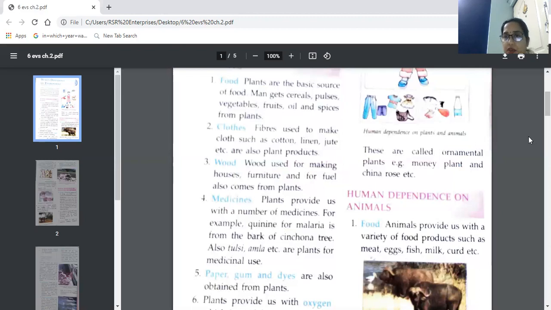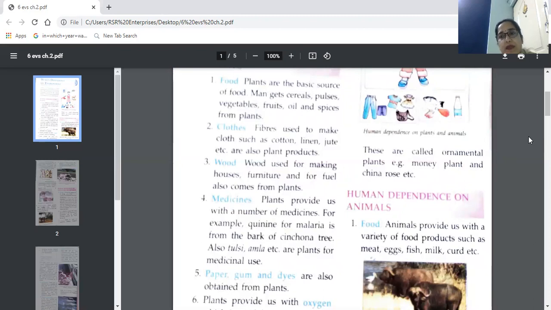Next, wood. Wood used for making houses, furniture, and for fuel also comes from plants. We need wood for different things. For making houses, we need wood. For making furniture in the houses, we need wood there. For fuel purpose, for burning purpose, we need wood.